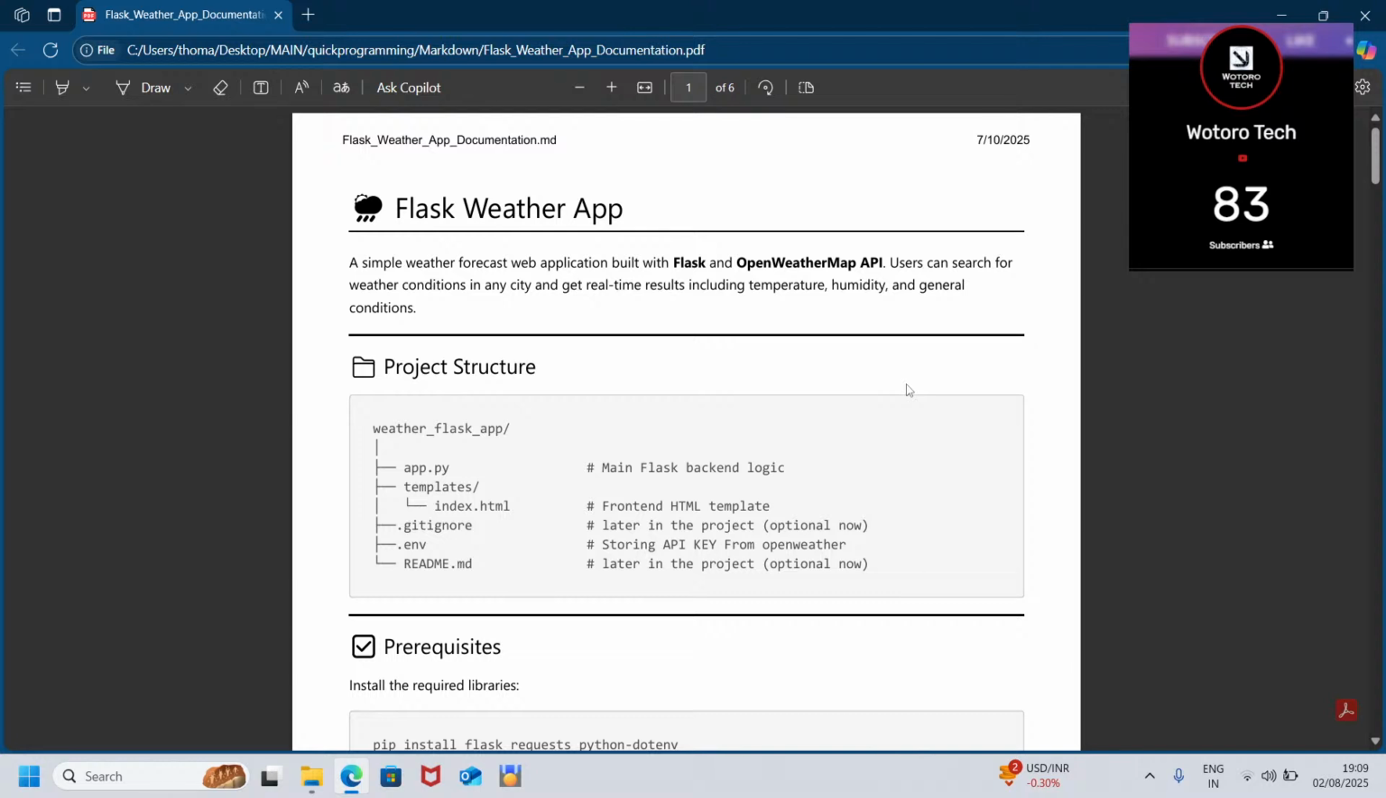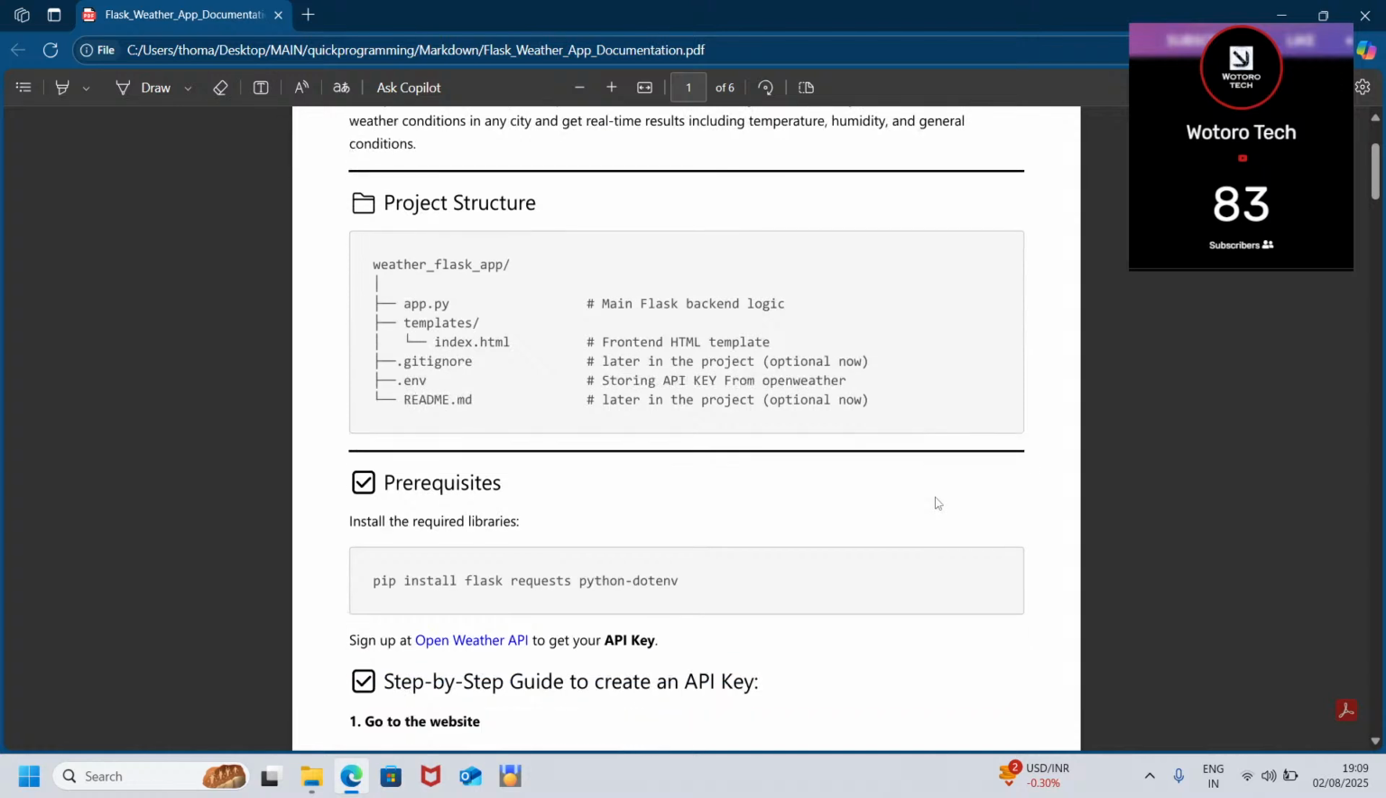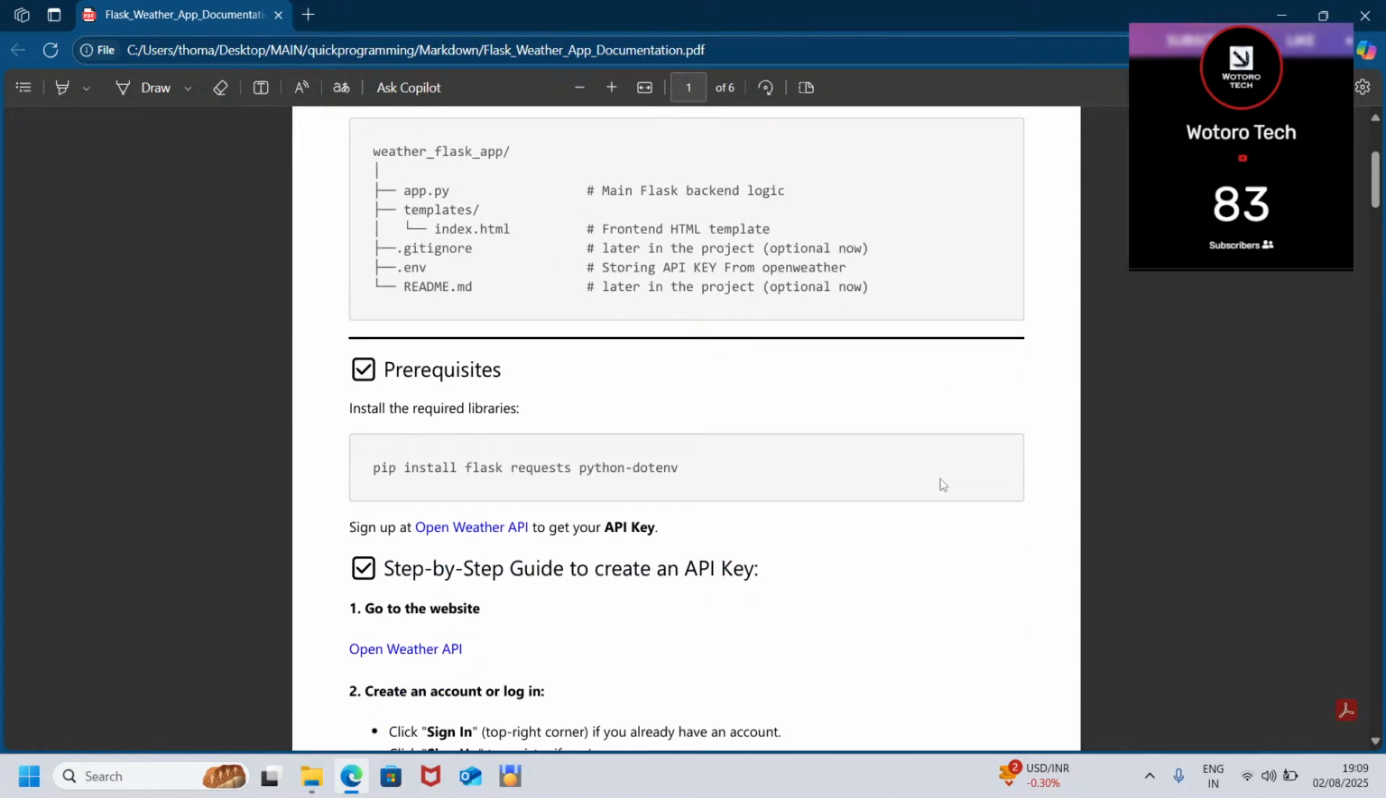So we are going to be building a Flask weather app. This is the project documentation that I've prepared.